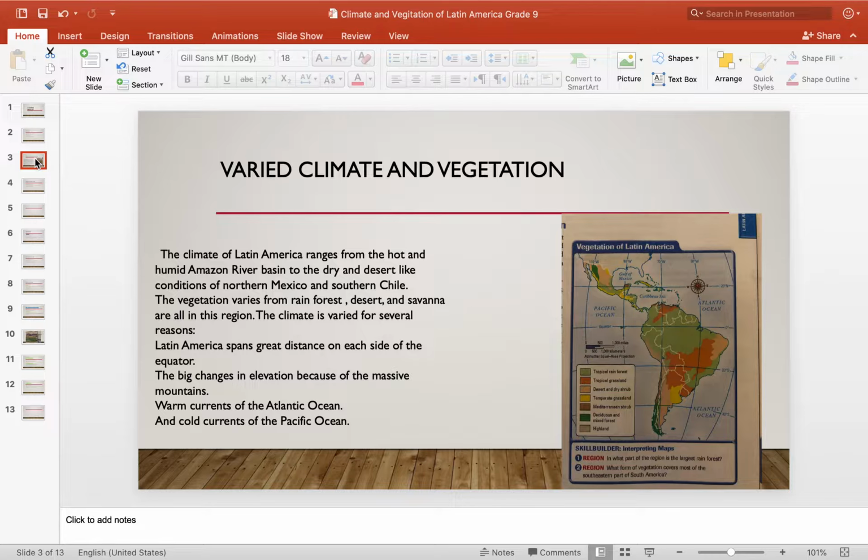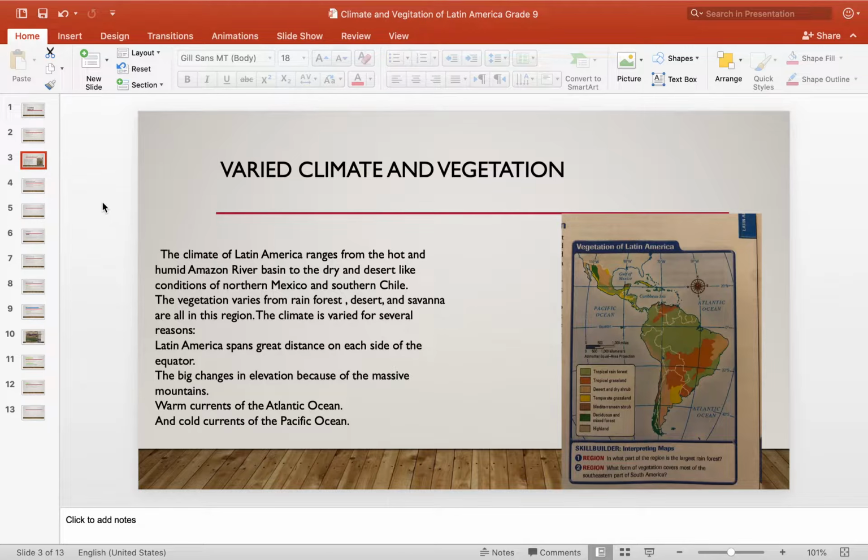The climate ranges from hot, humid Amazon River basin to the dry and desert-like conditions of northern Mexico and southern Chile. The vegetation varies from rainforests, deserts, and savanna, which are all in the region. In this region, the climate is varied for several reasons.